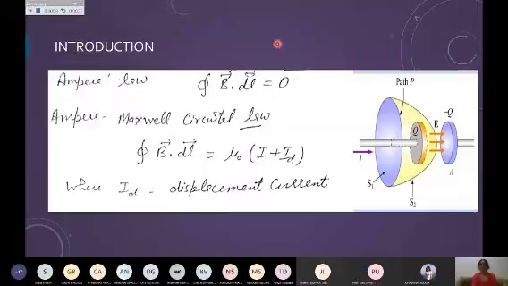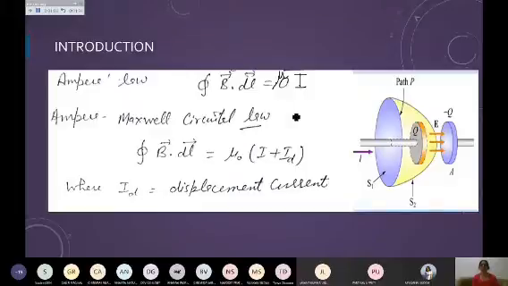This is just to begin with, how we have come up with this term electromagnetic wave, how we have reached this conclusion. Basically it was Maxwell who took these studies ahead by studying Ampere's circuital law, which you have already studied, that is the integral of B dot dl equals mu naught I. That is your Ampere's circuital law.